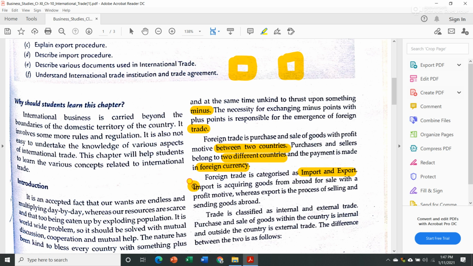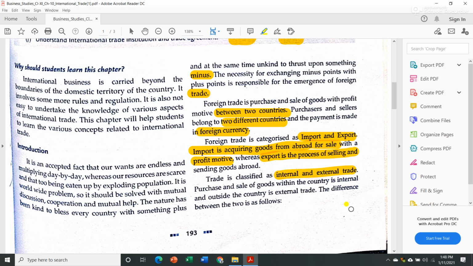Now what is import? It is acquiring goods from abroad for sale with a profit motive. Suppose I am a businesswoman and I have imported some goods from America to sell in this country, then it is known as import, because I am bringing goods inside the country from another country for resale purpose with profit motive. But at the same time, when I sell goods to some buyer in another country, that is known as export.